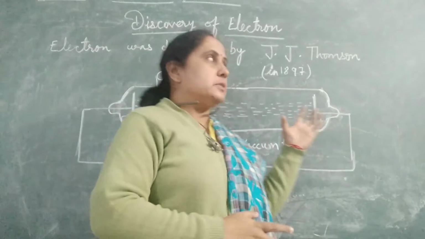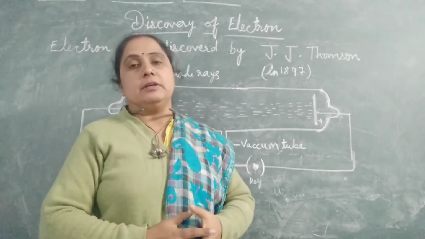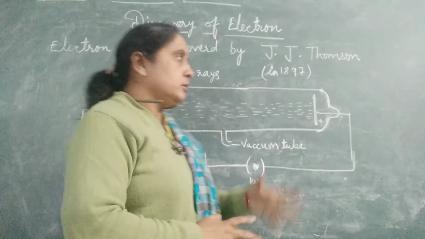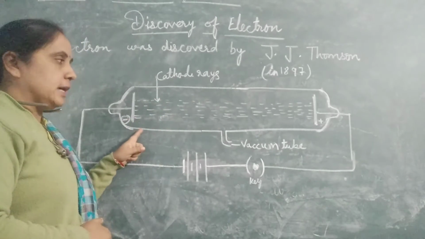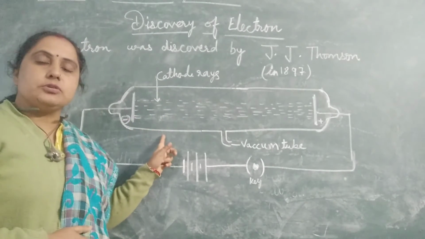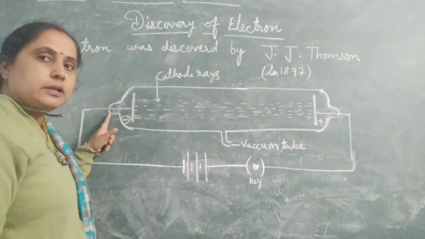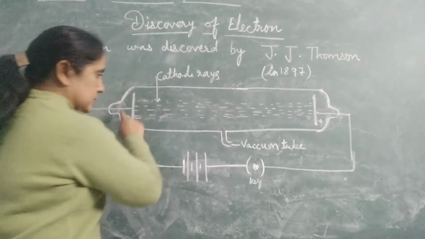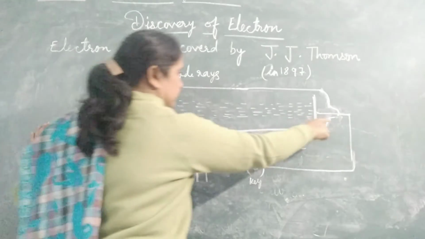J.J. Thomson was the scientist who discovered the electron in 1897. Today we will discuss the type of experiment he did. J.J. Thomson took a discharge tube. This discharge tube is a cylindrical glass tube as shown in the figure. You can see here this cylindrical glass tube, in which the two ends are sealed.